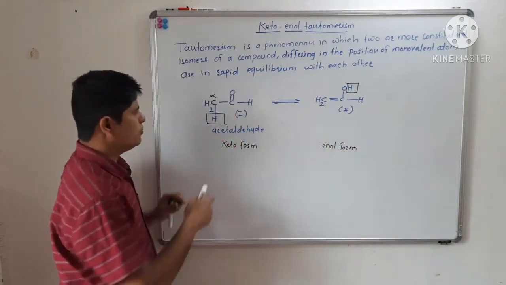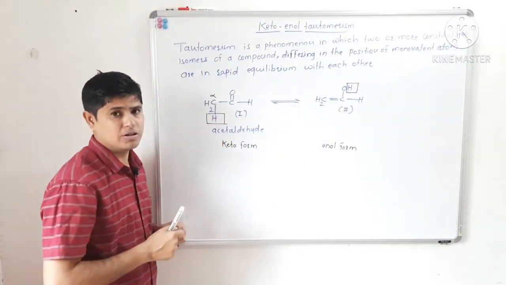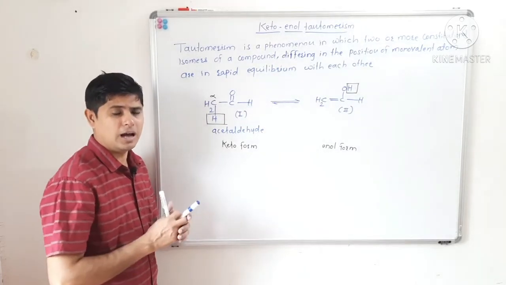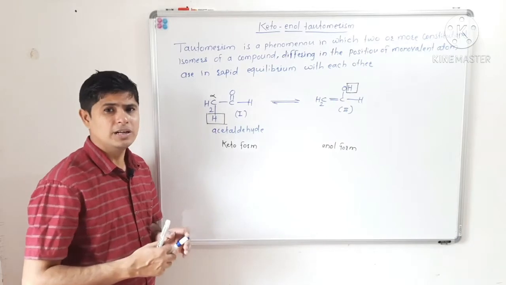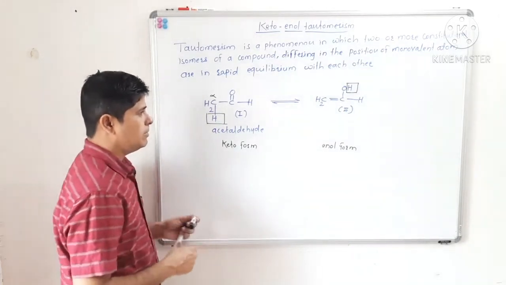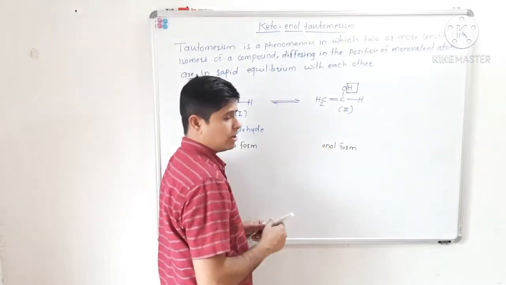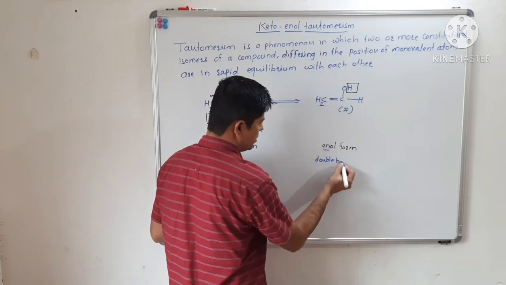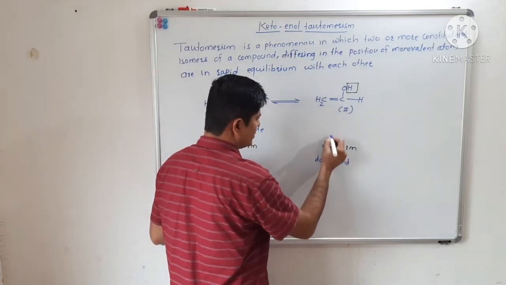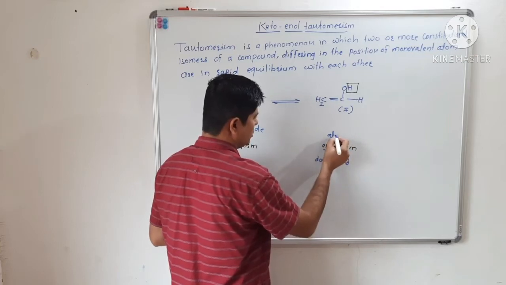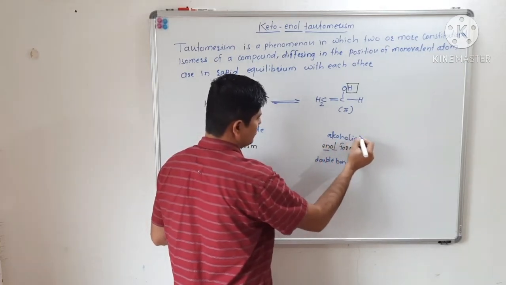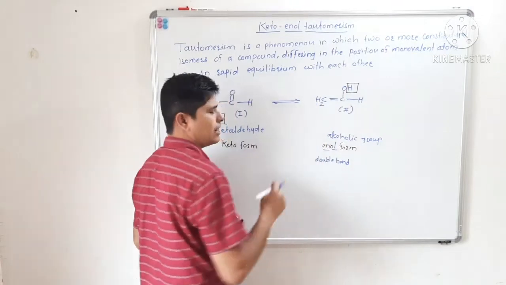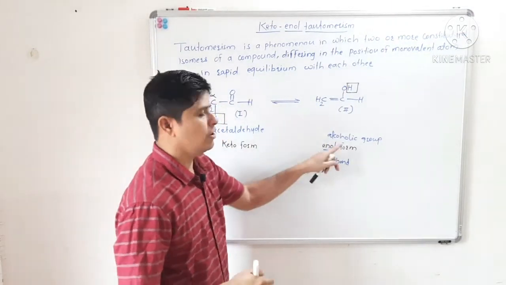Now why is it called the keto form? Because there is a keto group, that is a carbonyl group. In the case of an aldehyde there will be an aldehyde group, but in the case of a ketone there will be a ketonic group. Hence this form is called the keto form, while this form is called the enol form. As you know, en means double bond, and ol means alcoholic or hydroxyl group. It has a double bond and it has a hydroxyl group, hence it is called the enol form.